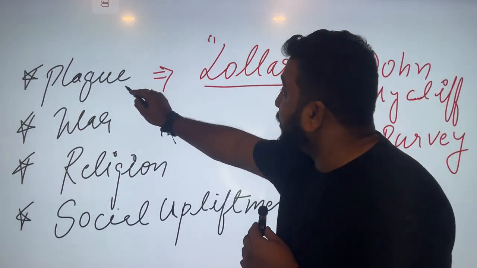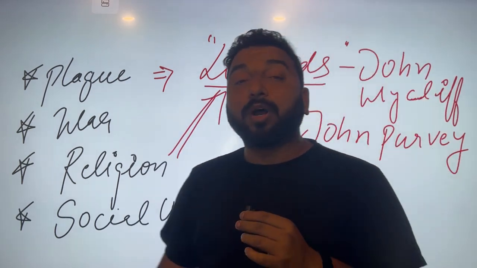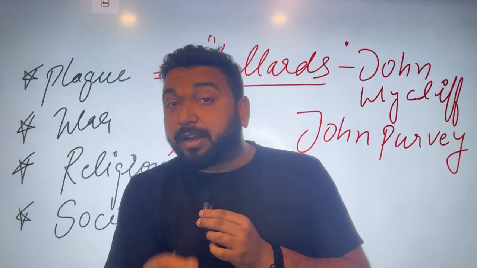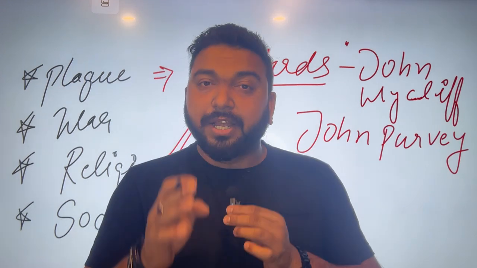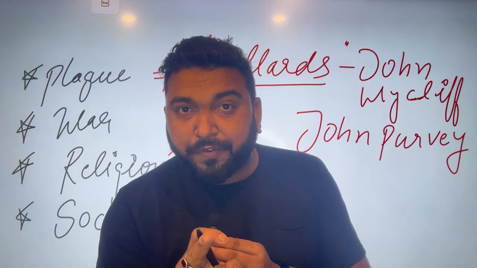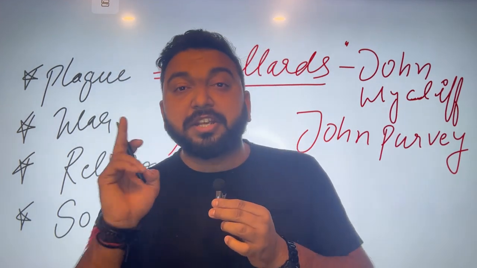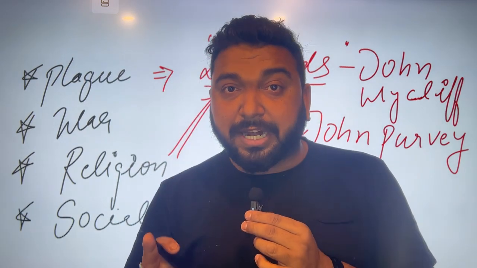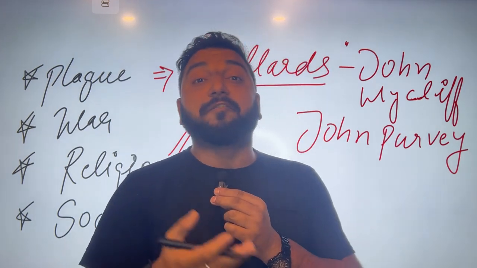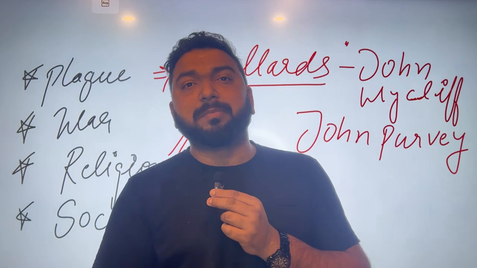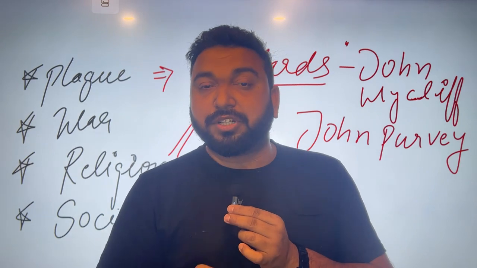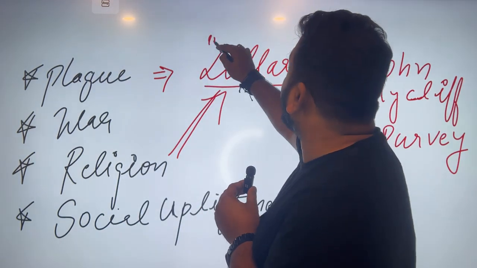Lollards came because of the plague and religion. Who are the Lollards? The people who wanted to reform society by correcting the wrong practices of the church. If you remember Geoffrey Chaucer's Canterbury Tales, 8 religious characters are there, and out of 8, 7 are corrupt. The nun prioress, the nun's priest, the friar, the monk, the pardoner, the summoner are drunkards, hunters, show-off kind of people. So there was corruption in the church.